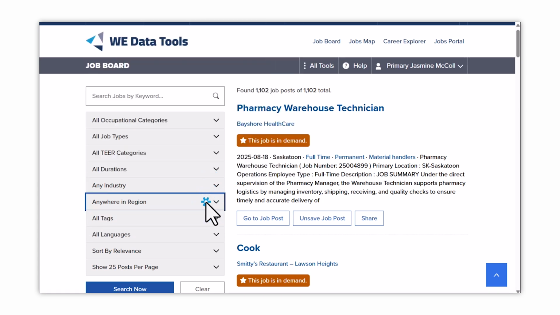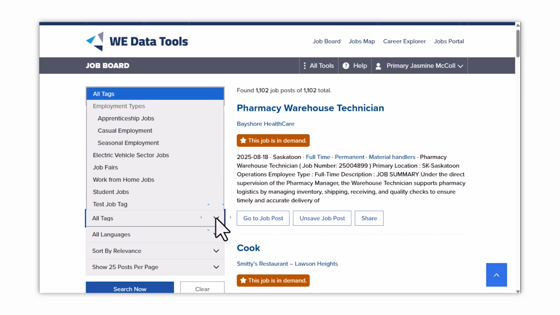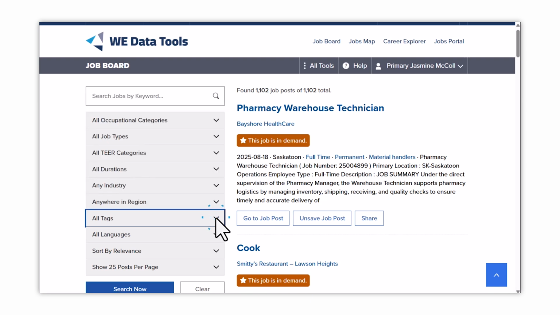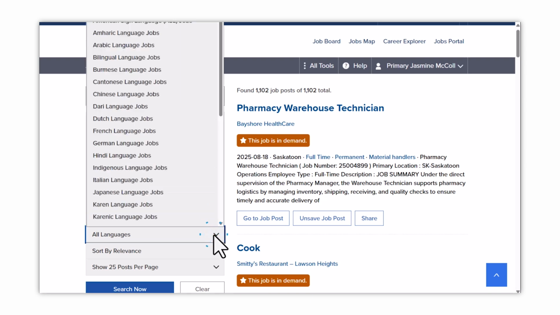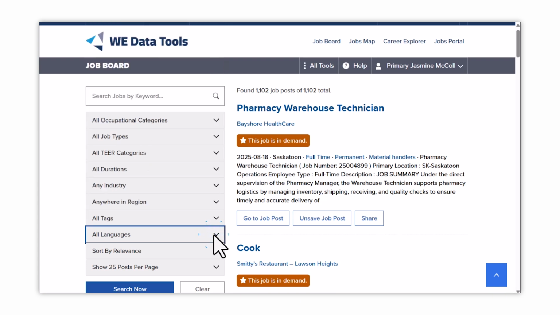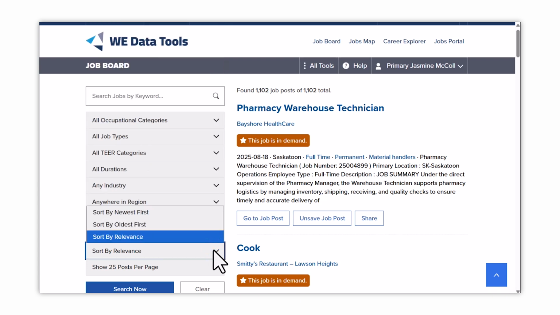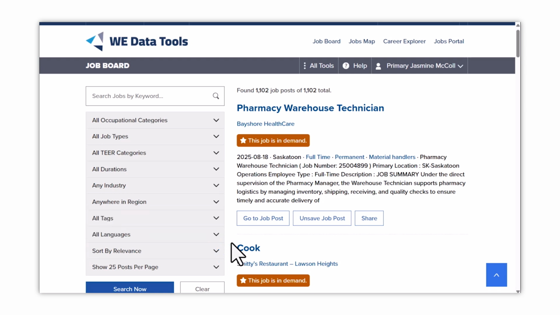You can also choose to show jobs that are associated with specific tags, for example, apprenticeships, seasonal employment, work-from-home jobs, and student jobs. You can also look for jobs in specific languages and choose how you want job posts to be ordered, by relevance or by how recently they were posted. You can select multiple filters to look for very specific jobs.